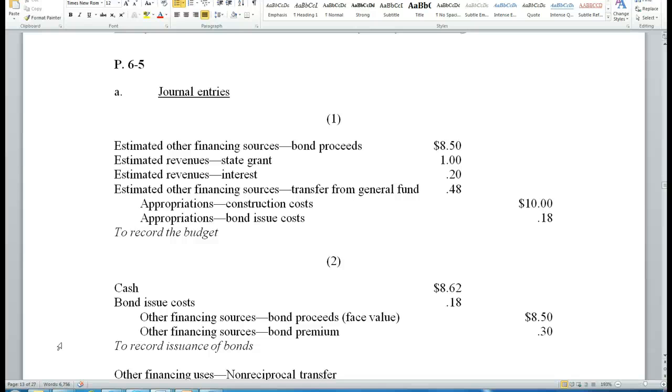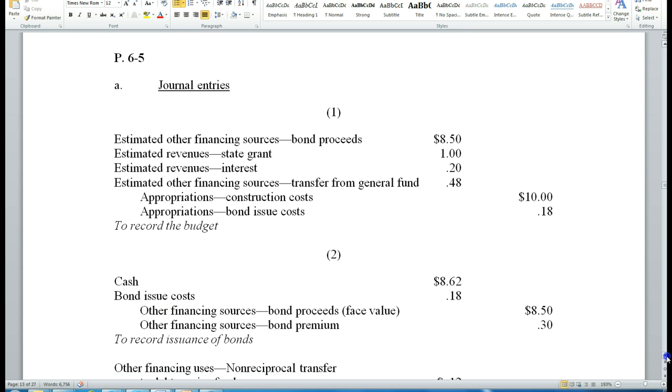Now we know that our construction costs are $10 million, and it gave us the information that our bond issue costs are going to be $0.18 million. So this is really recording all of the anticipated expenditures and revenues for this project.